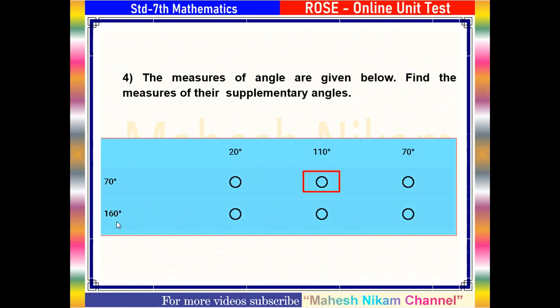Then second, 160 degree. Therefore, the measure of the supplementary angle of 160 degree is 20 degree. Therefore, you click here.